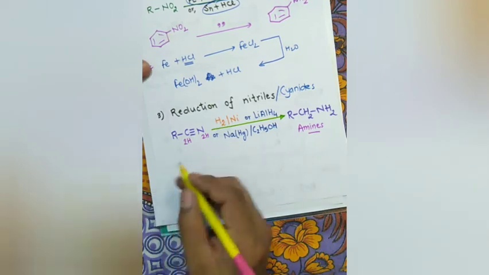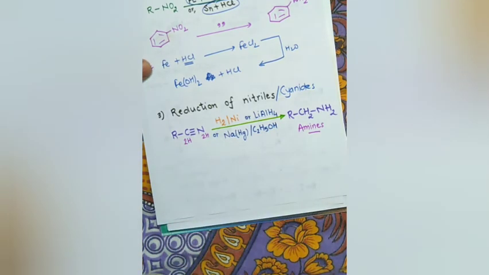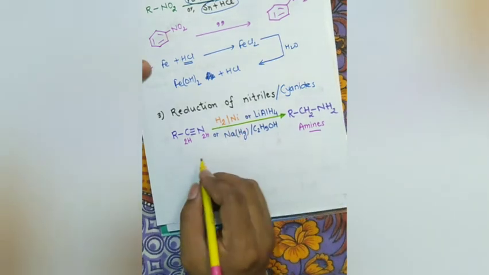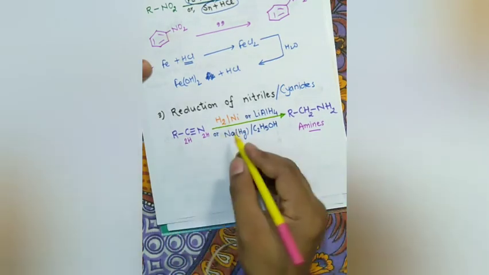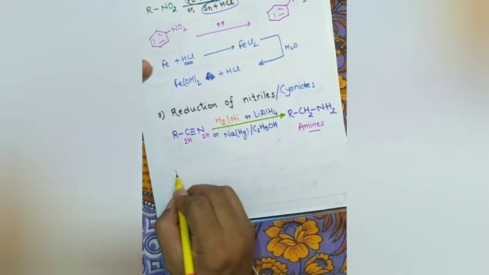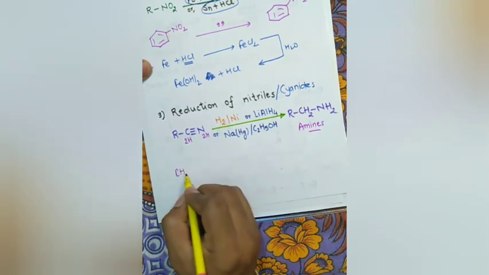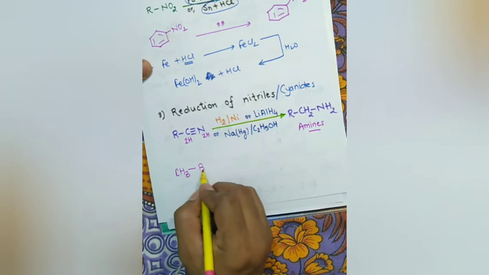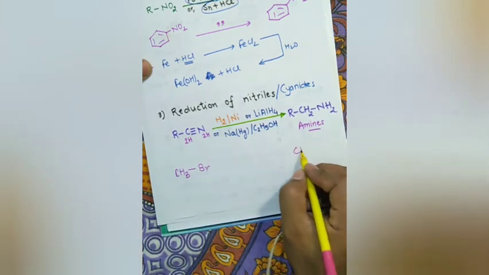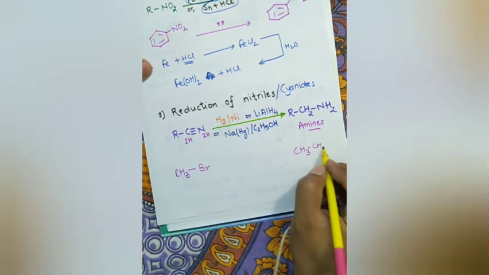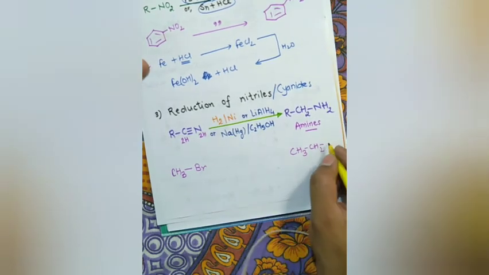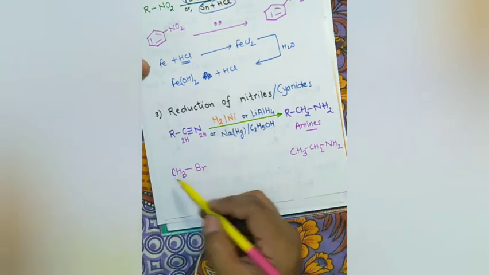Now let us take an example. This is a very easy method for preparation of primary amines, and it is a step-up reaction. Suppose you have CH3X or Br, and it is asked to convert it into CH3CH2NH2. What is the difference between the two? You have one carbon atom here, and two carbons there.